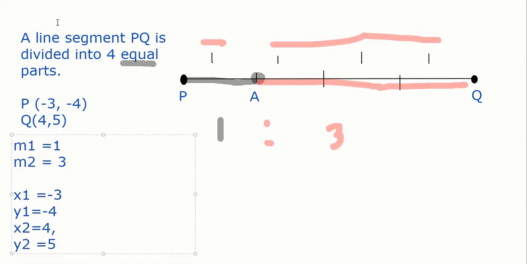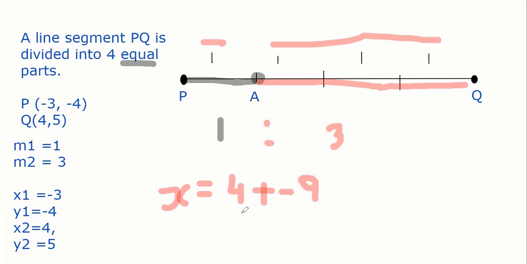Now just to calculate. So X coordinate will be given by M1 X2. 1 into X2, so 1 into 4, plus M2 into X1, 3 into -3, -9, divided by M1 plus M2, 4. कितना हुआ है? -5/4. Yes, sir, -5/4. करेक्ट.